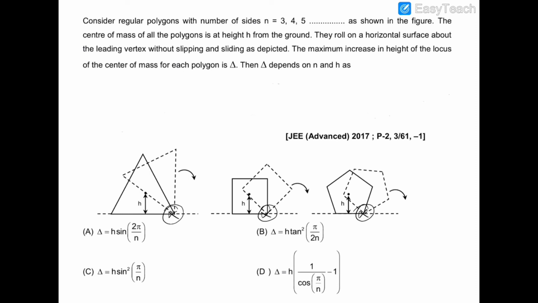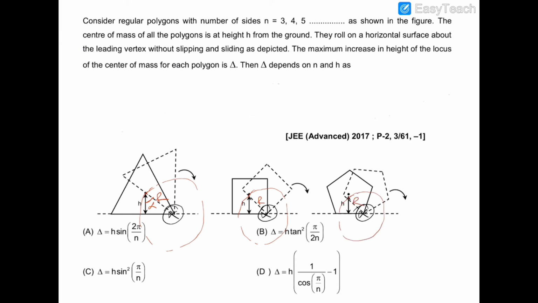So we know that the center will topple about this point, and this side has a length of x, or let us suppose r. So the center of mass would move in a circle of radius r about this axis. So the highest height from the axis is r only. Let's suppose that this angle is alpha. In this case also, you can see the center of mass will move in a circle of radius r, as well as in this case also.